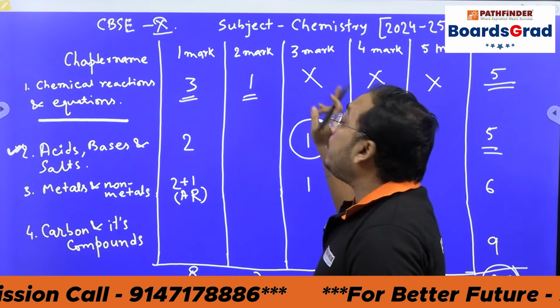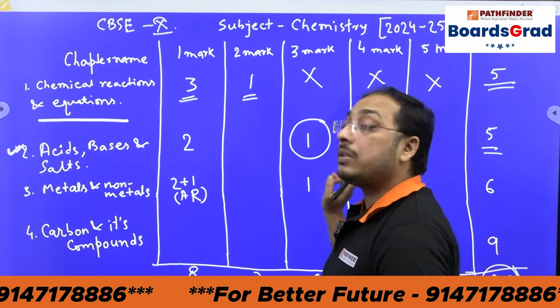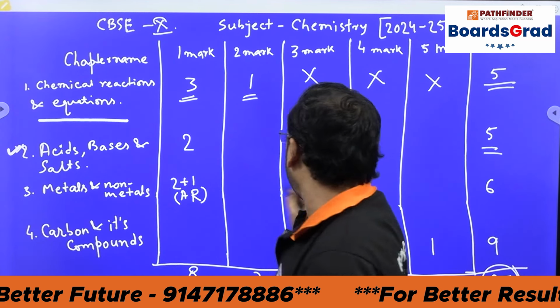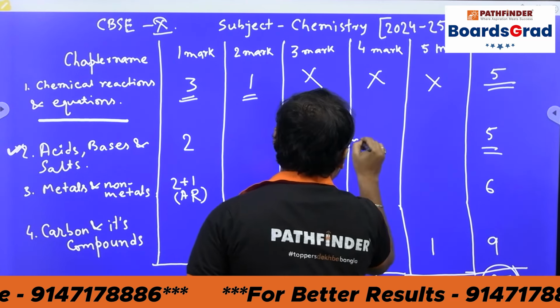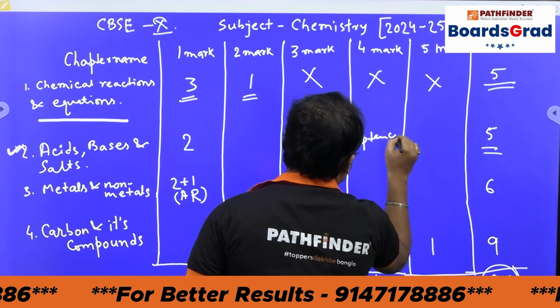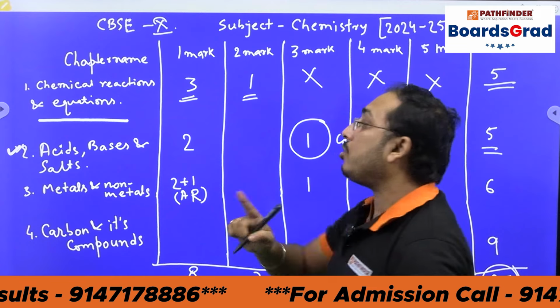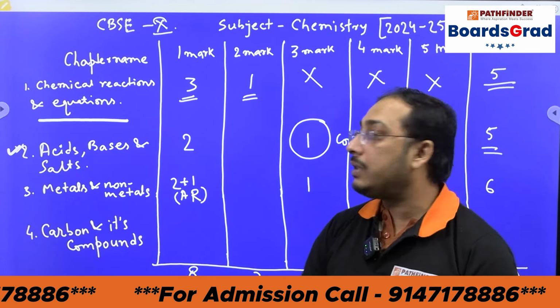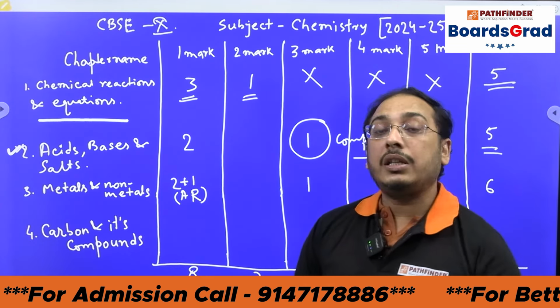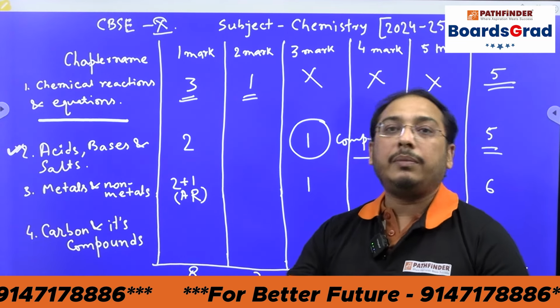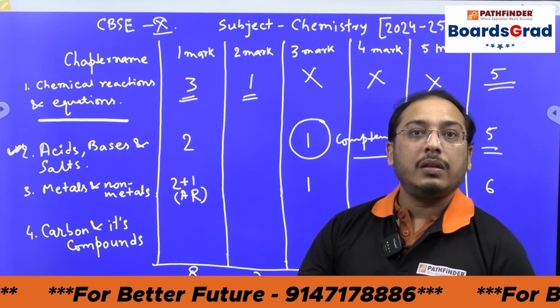Now, the 3 marks question. The 3 marks question can be competency-based. This should be absolutely competency-based. That means they can ask you about the color of the precipitate, maybe in multiple choice form.